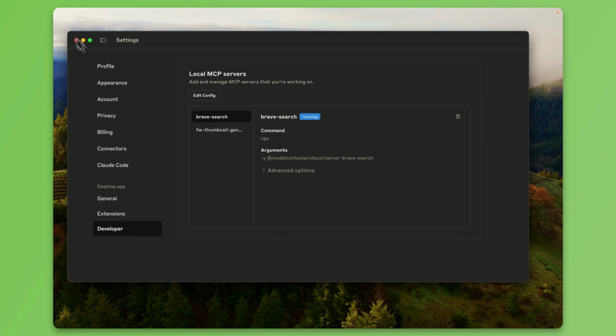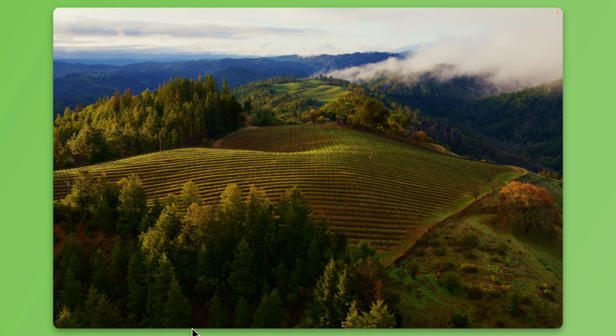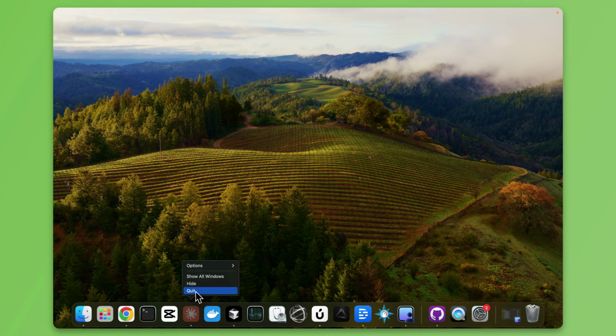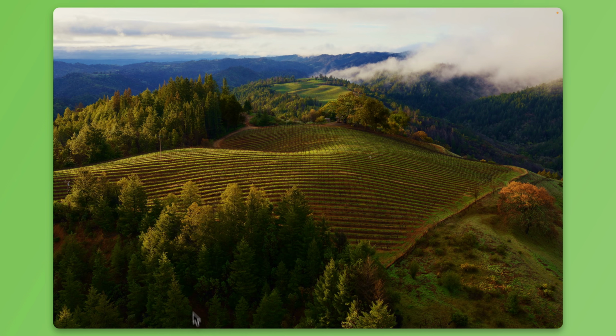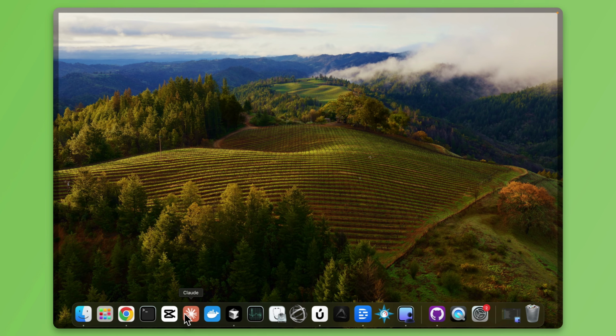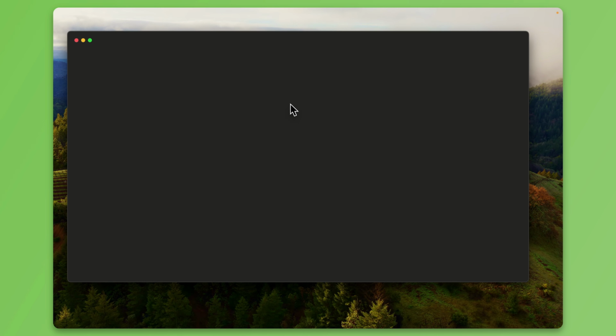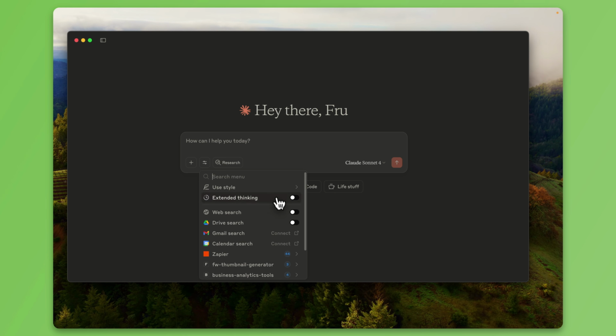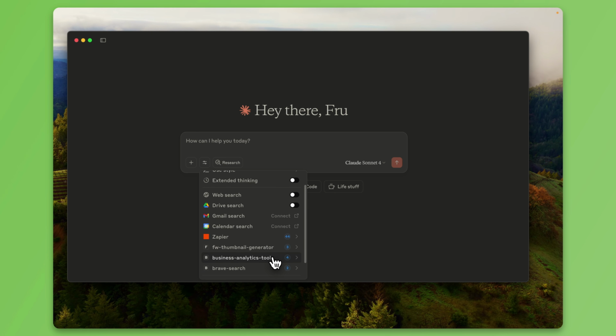So save this. Once you've done that to your Claude config, go ahead and save that. I will go back to Claude just to show you how we're doing this in real time. And you're just going to want to restart Claude so that it can read and have access to the new config files. So Claude has restarted. Usually if there's an error, you'll get the error showing up here. So we didn't get that. I think that's a good sign. Click on this, scroll down. We now have 4 tools available for us in Claude.